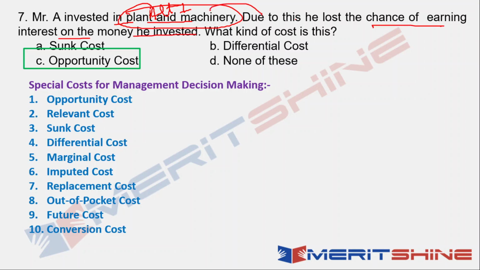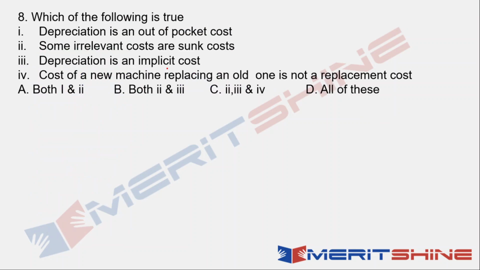If he had not invested here, he could have invested in interest earning activities. So he lost that chance, something he forwent because of investing here. What kind of cost is this? Opportunity cost. That's what we studied just now. Clear?